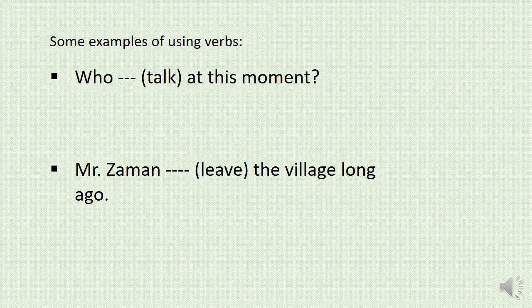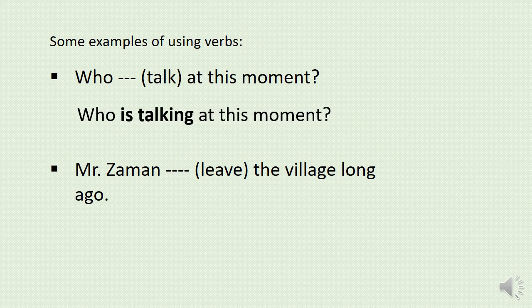Then, who dash talk at this moment? Here, look at the term at this moment. It indicates that it is a present continuous tense. And what is the indication of present continuous tense? Yes, it is be verb plus verb with ing. Okay. So, what can we write? Who is talking at this moment? Here talk becomes is talking. Alright? Then another sentence.